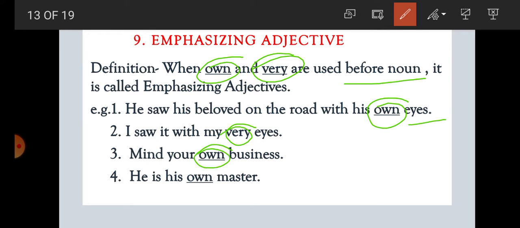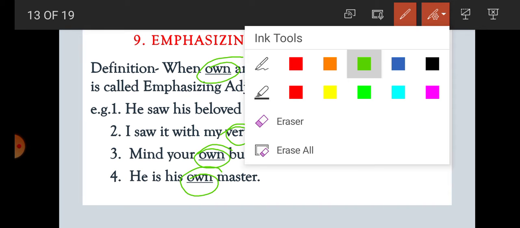So what is own here? Emphasizing adjective. He is his own master. So what is own here? Emphasizing adjective. Here, student, own and very are used before a noun and emphasize the noun, and that's why they are emphasizing adjectives.